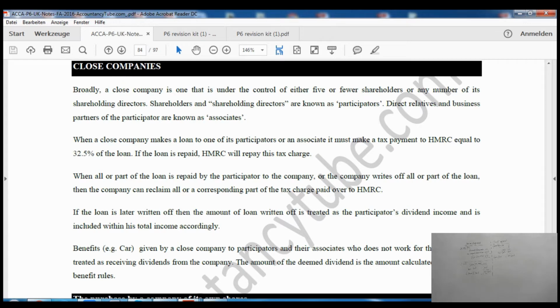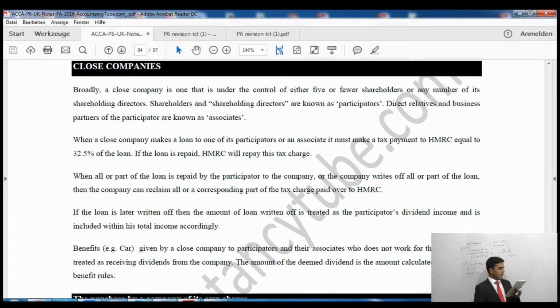Now, if the shareholder pays back the loan, then HMRC will pay back the penalty which you have paid to HMRC. However, if the shareholder does not give it back, then the company will write it off from the accounts. Even if they write it off from the accounts, HMRC will pay you back whatever you have paid in penalty, 32.5% of the loan.